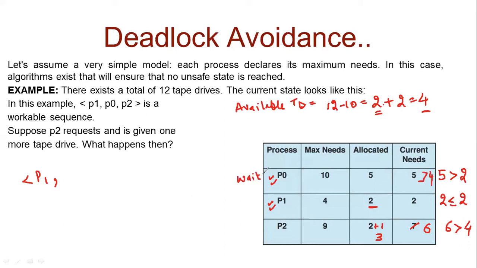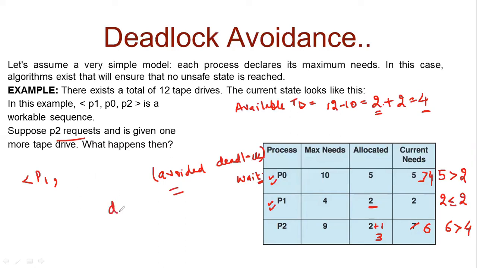P0 has to wait. So what we see is that our mistake was that we granted the request of P2 by giving it one more tape drive. If we had made P2 wait for one more drive, then the system would not have gone into a deadlock state. Other processes would have finished and released their resources. So we could have avoided deadlock by not granting the request of P2.